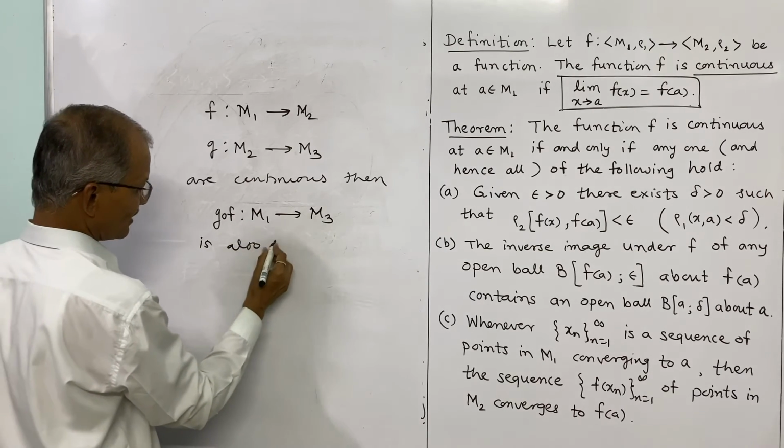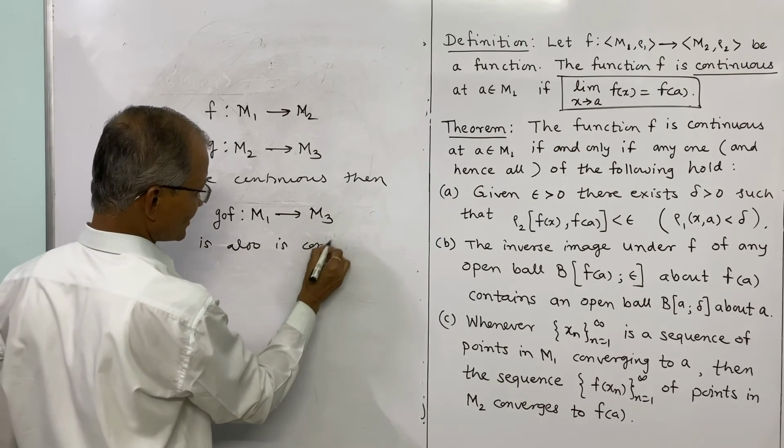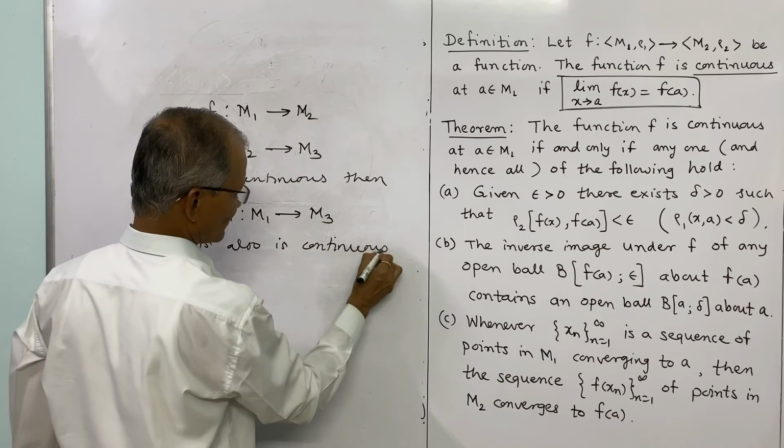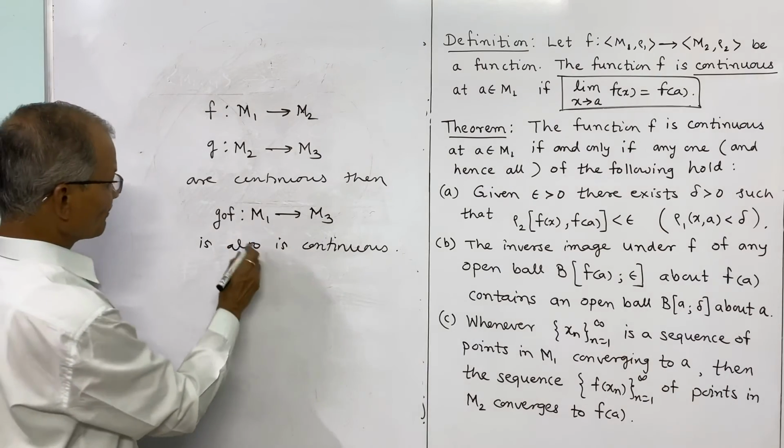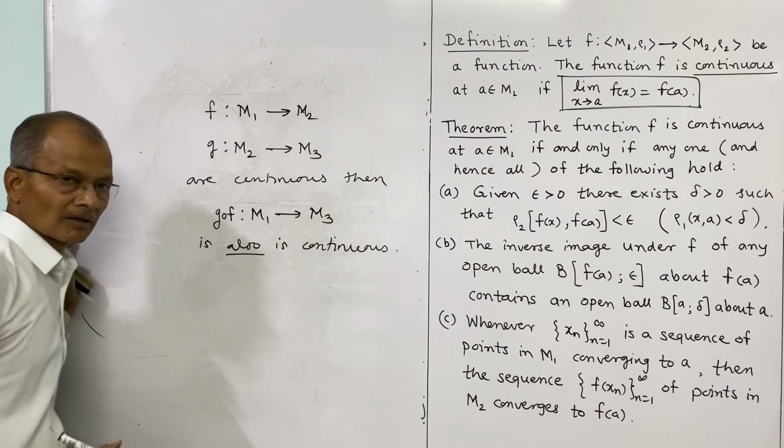This we have studied earlier, and the same result holds in metric spaces also. So this is another result to be remembered: the composition of two continuous functions is continuous.